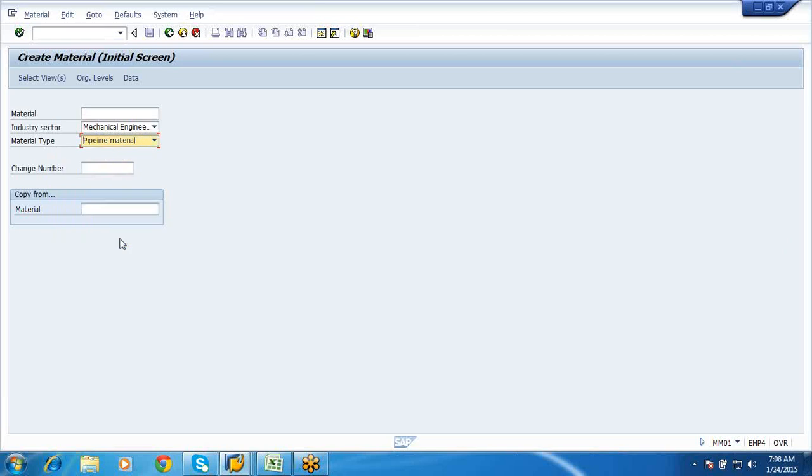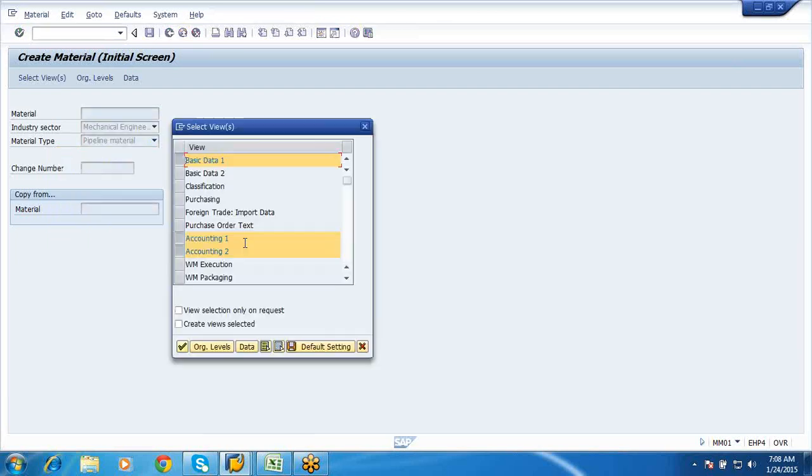So this is my pipeline material. Yeah, pipeline material. Say enter. See here, you don't have purchasing view. You should not have purchasing view. Somebody has given it, but you need not maintain the purchasing view for this because you are not going to make a PO for this. Okay, accounting view, basic data.